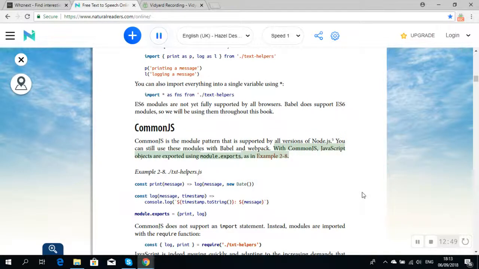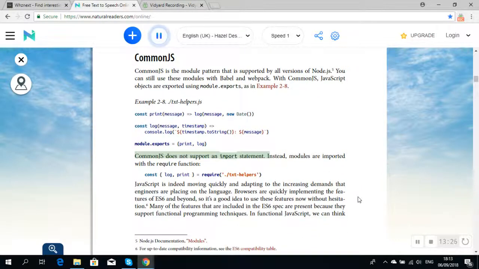With CommonJS, JavaScript objects are exported using module.exports, as in example 2-8. text-helpers.js: const print = (message) => log(message, new Date()); const log = (message, timestamp) => console.log(`${timestamp.toString()}: ${message}`); module.exports = {print, log}; CommonJS does not support an import statement.